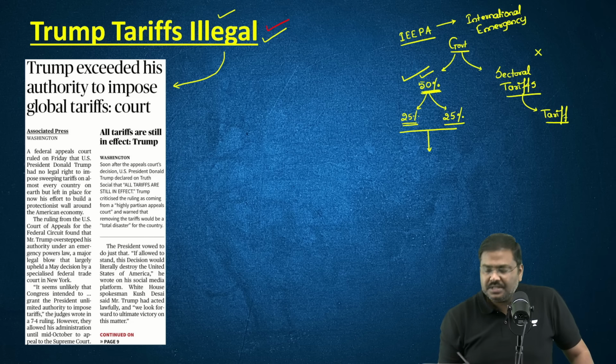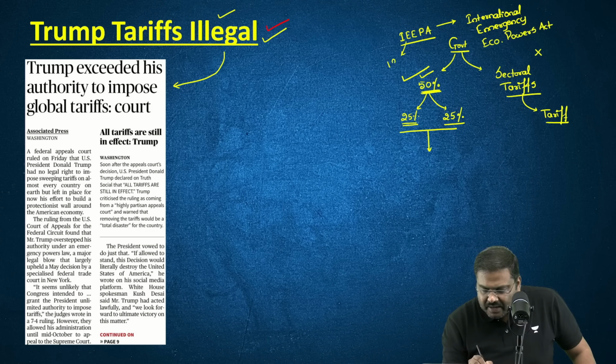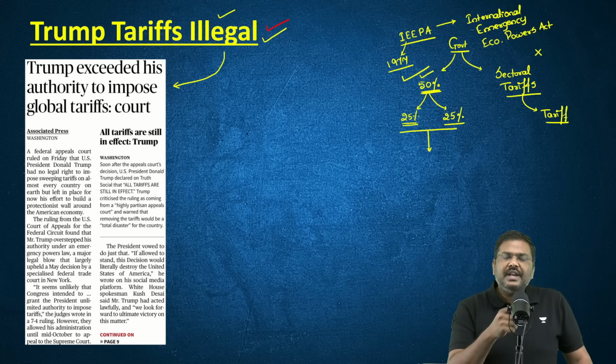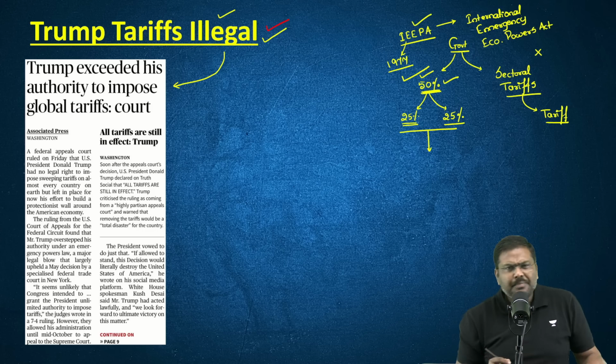Please remember this. This particular act, 1977, under this, the provision has been utilized by the USA administration to slap 50% tariff on India's exports.